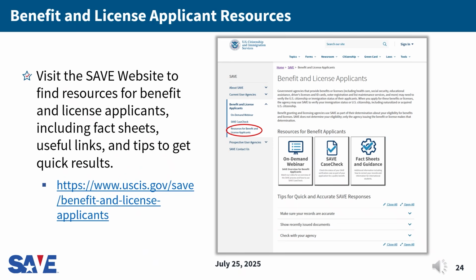The last resource I would like to share with you is the section for benefit and license applicants on the SAVE website at www.uscis.gov/SAVE. From here, you can access resources for benefit and license applicants, including fact sheets, useful links, and tips to get quick results. The direct link to the For Benefit and License Applicants page is listed on this slide.